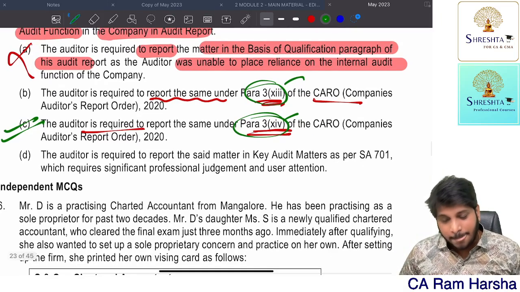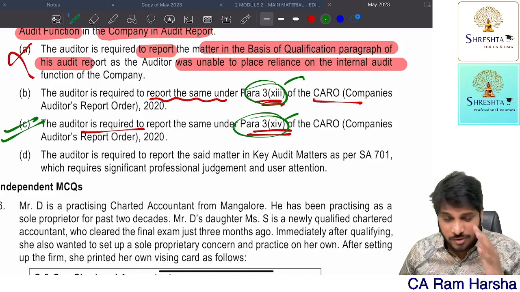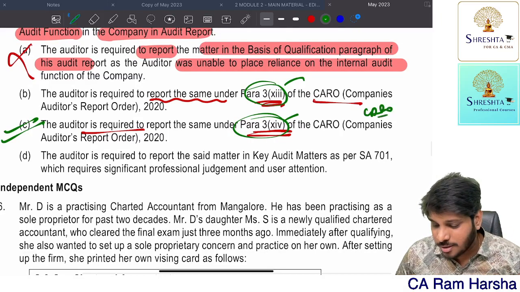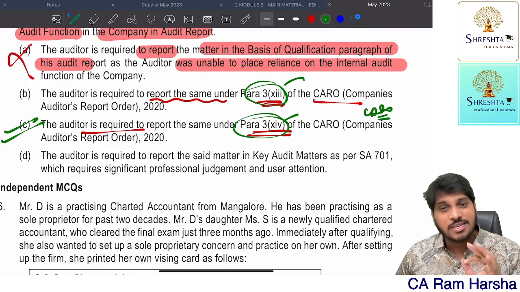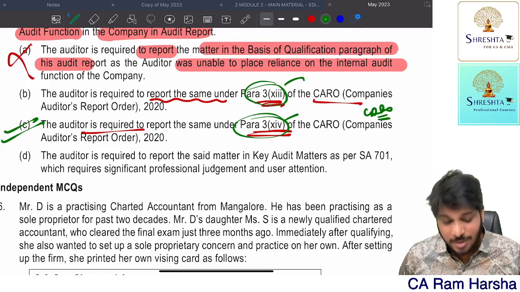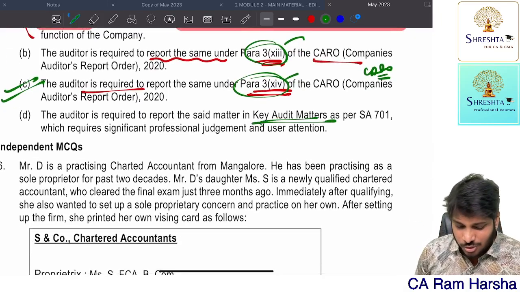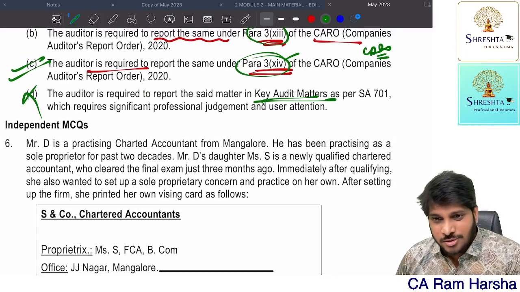Okay, fine. So these kinds of people will be there who test numbers. So for their purpose, sometimes you need to remember numbers. In CARO alone, you remember clause numbers also. And ethics. In these two cases, clause numbers you have to remember. What to do? People like them exist. The auditor is required to report the said matter. No, that's not correct. Key audit matter also will not come into the picture. That's it. Clear? Next.